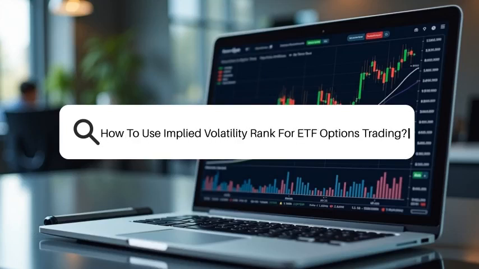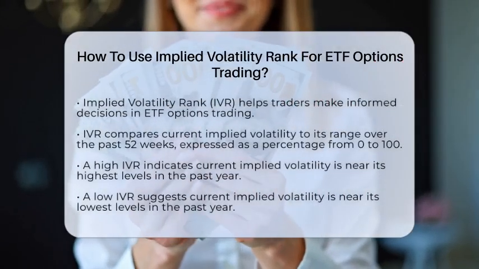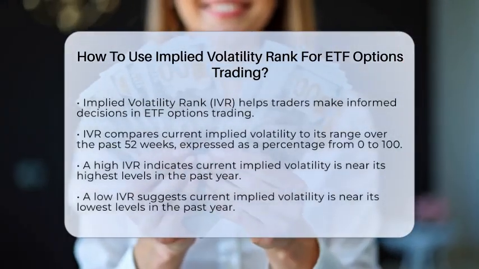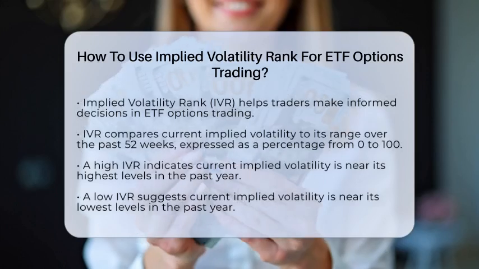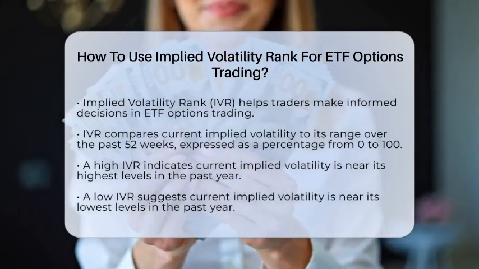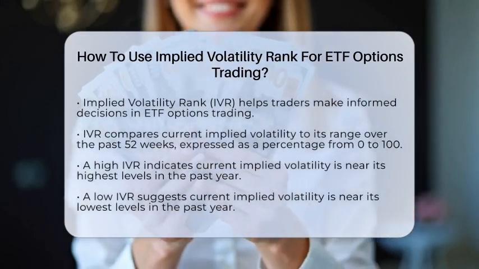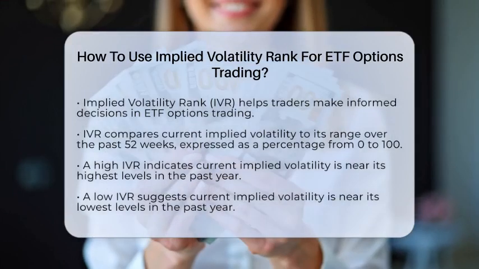How to use implied volatility rank for ETF options trading. Have you ever wondered how to make smarter decisions when trading exchange-traded fund options? One powerful tool that can help you is implied volatility rank. This tool compares the current implied volatility of an exchange-traded fund to its range over the past 52 weeks. It is expressed as a percentage from 0 to 100.